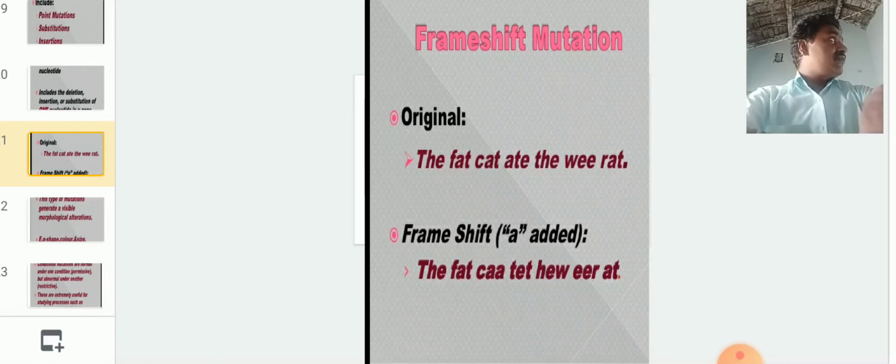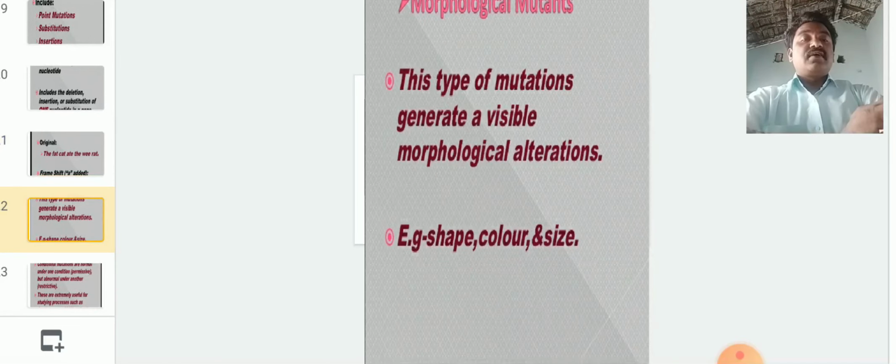So here some disturbance is there. Whenever one adenine is added, that mutation is called a frame shift mutation. Okay, so this is about frame shift mutations. Next, we have to discuss morphological mutations.